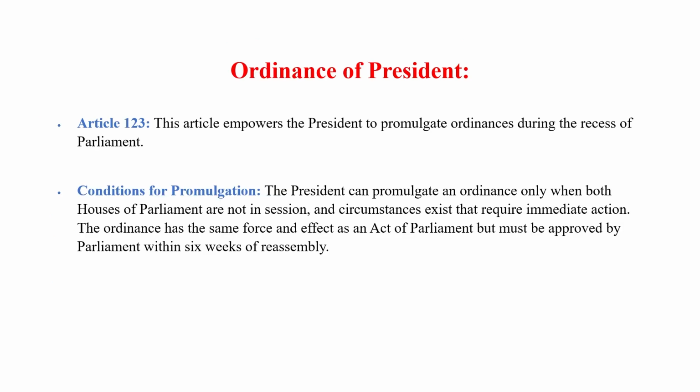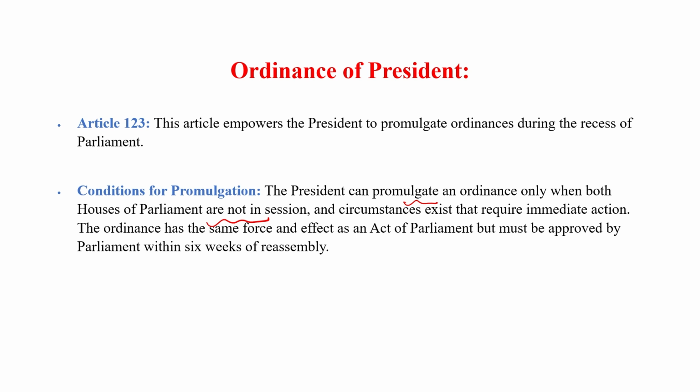Last point is the ordinance of the president. Article 123 explains about the ordinance of the president. The ordinance says that the president can promulgate an ordinance only when both houses of parliament are not in session.